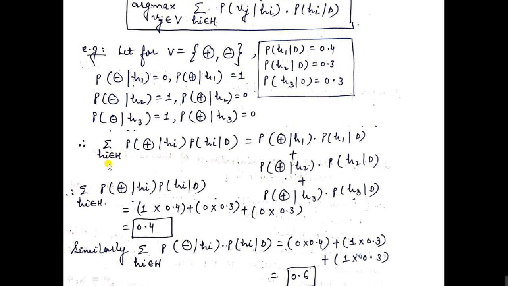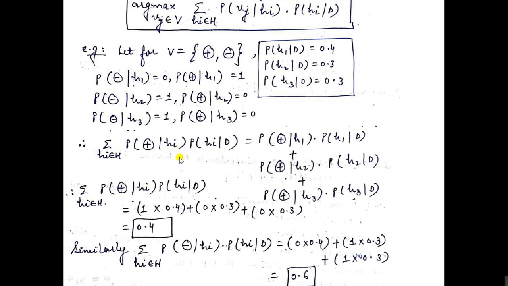So the summation of Hi in the given hypothesis space H is the probability of positive given the hypothesis Hi, multiplied by the probability of Hi in training data D. Right. So here we are considering the positive value. Hi represents the hypotheses, here we are taking 1, 2, 3. Commonly they are written as Hi.